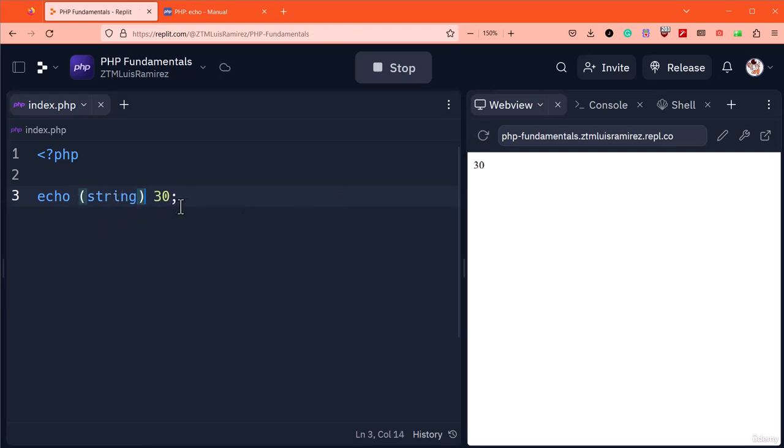At times, this feature can feel convenient. It means less code to write. On the other hand, it can cause unexpected results in your codebase. Throughout the course, I'll be sure to point out when type juggling can be a nuisance. For now, just be aware of this feature when working with data. In the next lecture, let's shift our focus to operators.